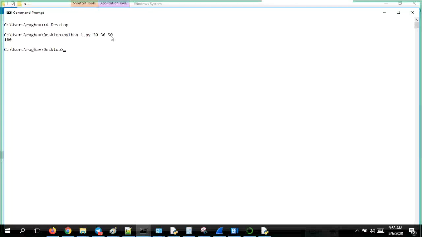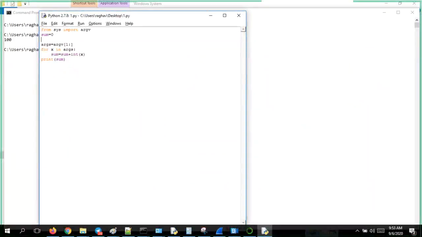How is it possible? If you see, I just did a small change. I had a total of four values, that is index 3 till there. The 0th index is the file name, whichever I have given, right? I have removed it.